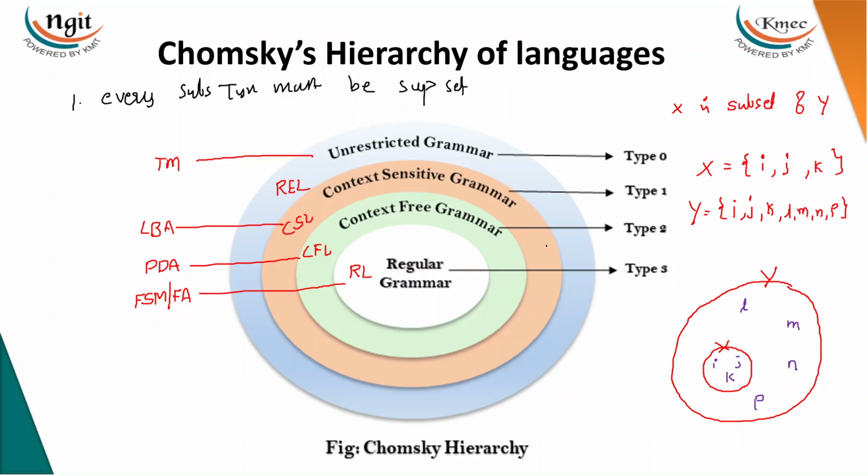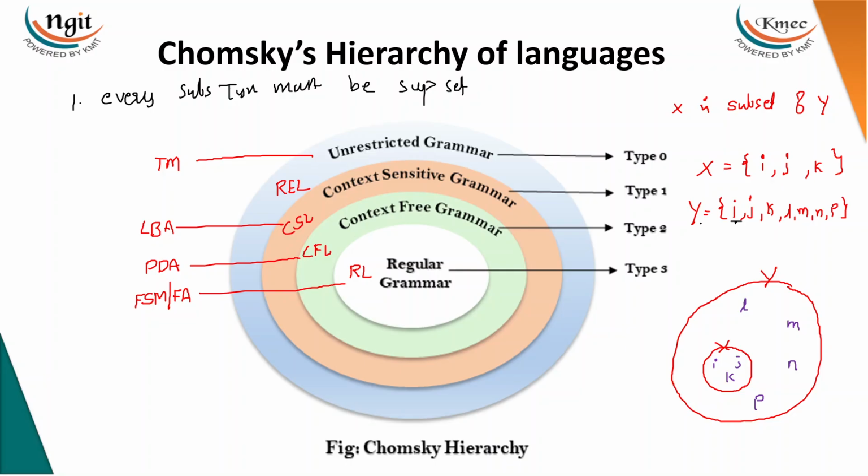Then the second one: if it is in Y, what about X? It may or may not be. For example, I is in Y and in X, J is in Y and in X, K is in Y and in X. Some are in X, but L is in Y but not in X. M is in Y, not in X.